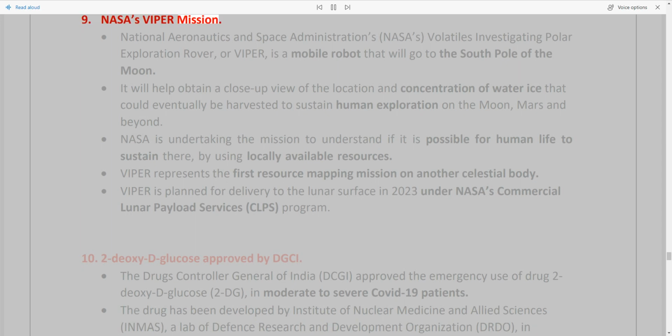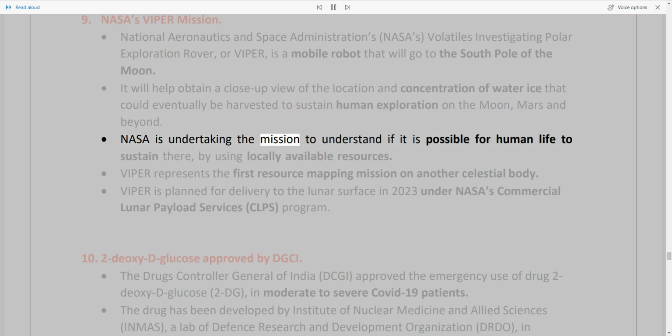9. NASA's Viper mission. National Aeronautics and Space Administration's, NASA's, Volatiles Investigating Polar Exploration Rover, or Viper, is a mobile robot that will go to the south pole of the Moon. It will help obtain a close-up view of the location and concentration of water ice that could eventually be harvested to sustain human exploration on the Moon, Mars, and beyond.